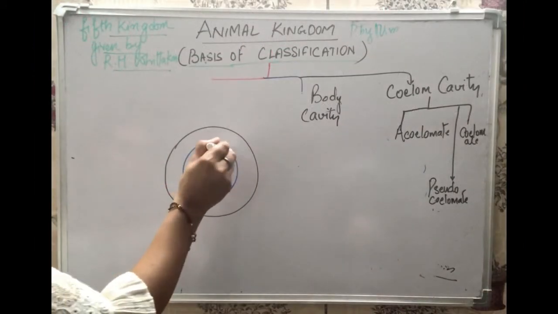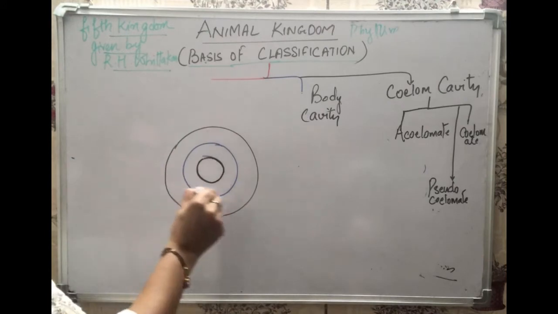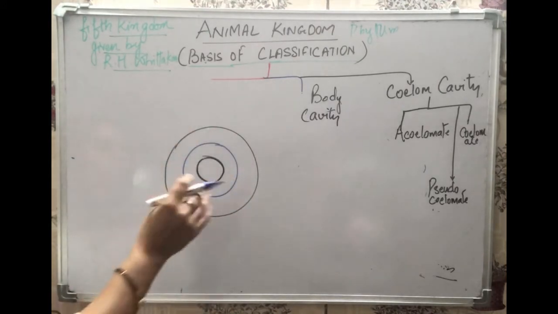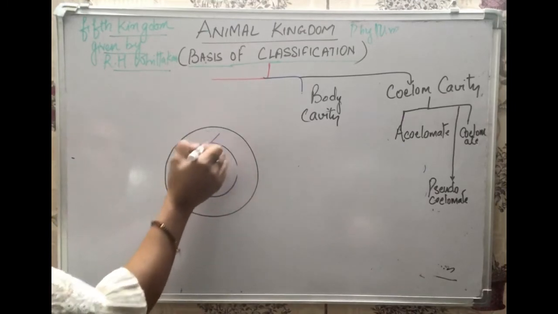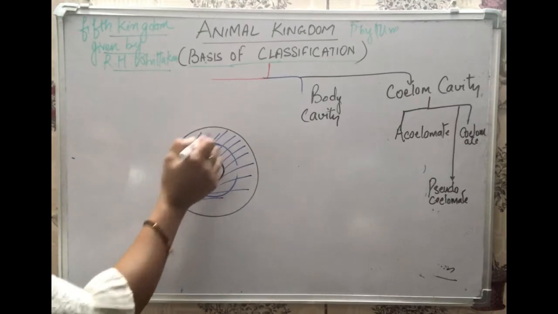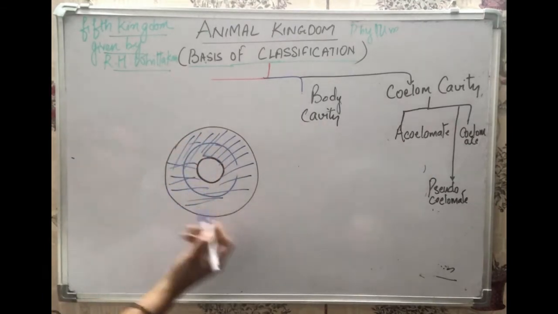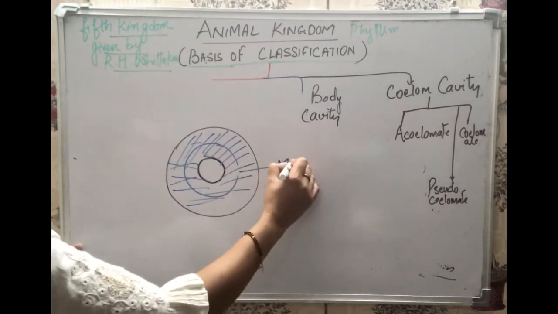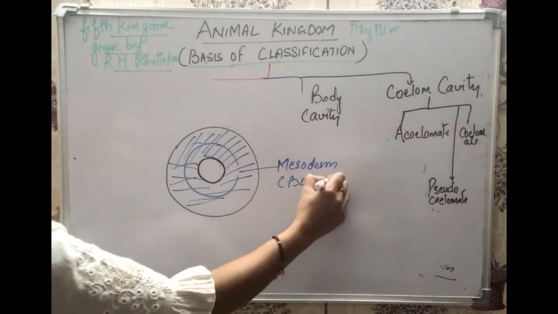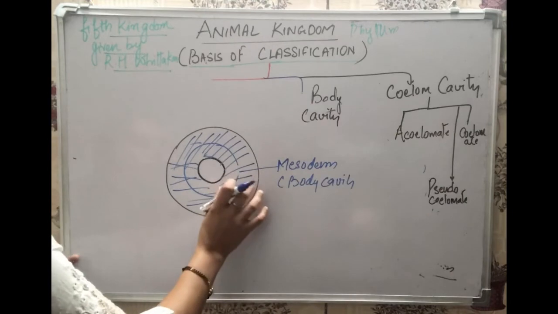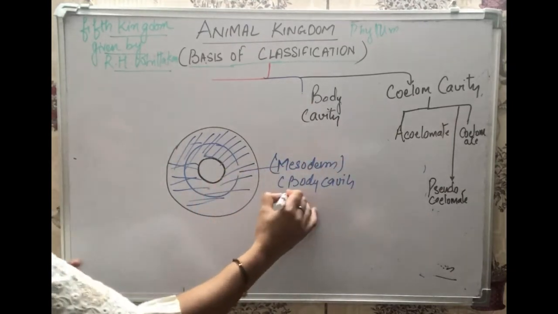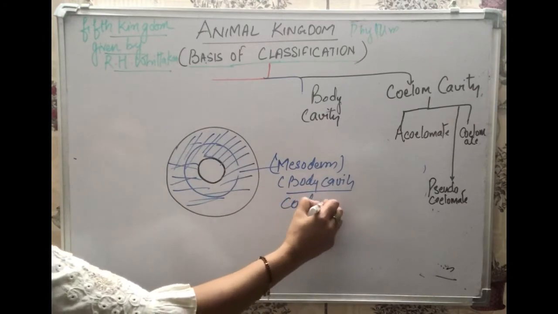So for the coelom cavity, there is the ectoderm, the endoderm, and the middle one is the mesoderm. The mesoderm is going to fill this cavity. When the mesoderm grows, it fills this cavity with organs. Mesoderm converts into organs. Various organs are formed by the mesoderm. So this mesoderm will make the body cavity and fill the body cavity. This empty space is a body cavity, and the mesoderm fills the body cavity with the body organs. So the body cavity is called the coelom cavity.